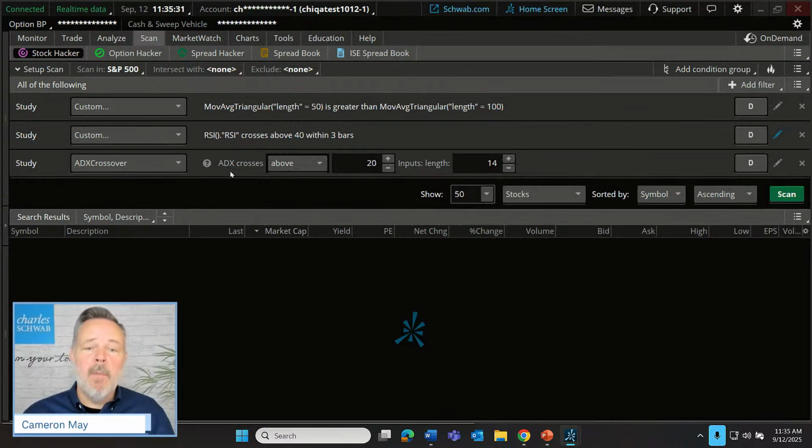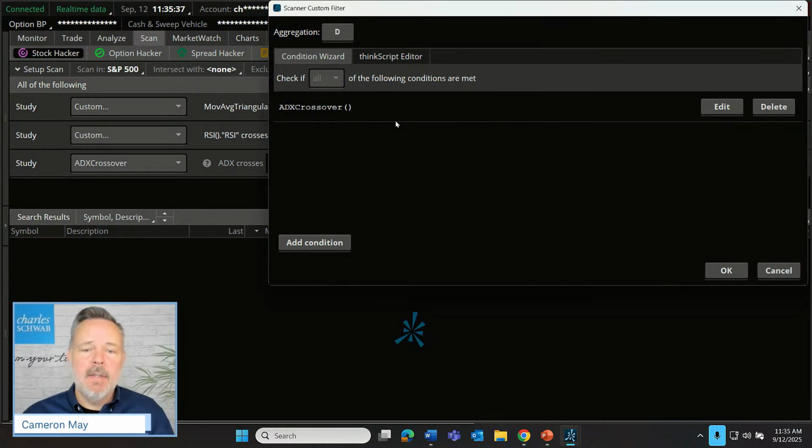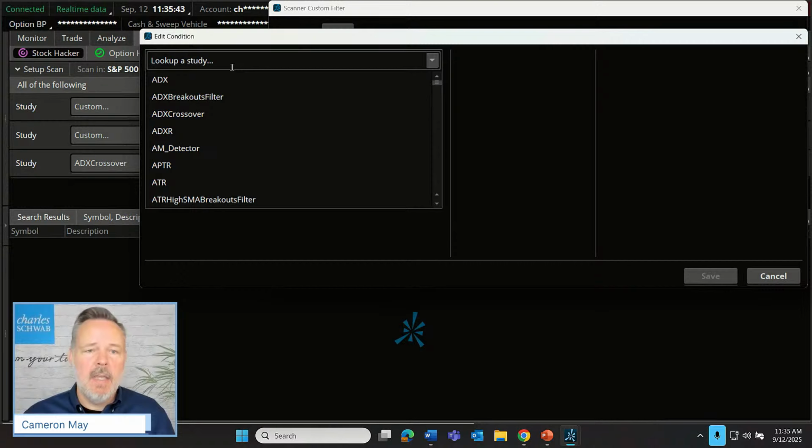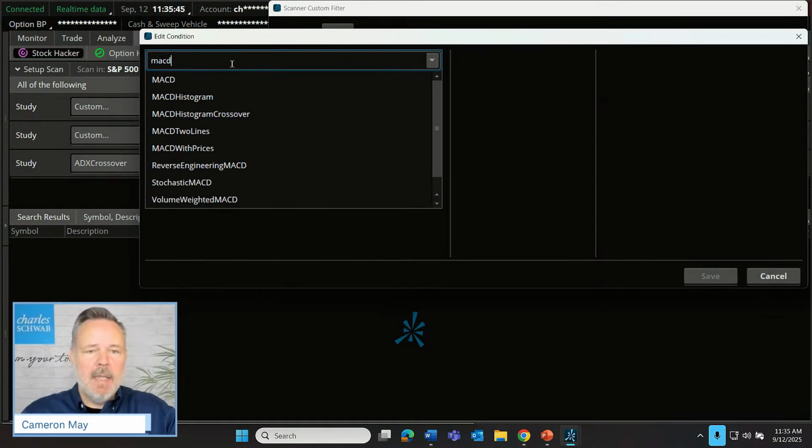Now we're down to our momentum indicator. That's going to be our MACD histogram. So I'm going to click on Edit. Let's remove the ADX from this one. Let's add a condition for a study of the MACD histogram.